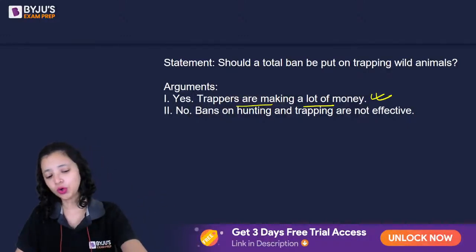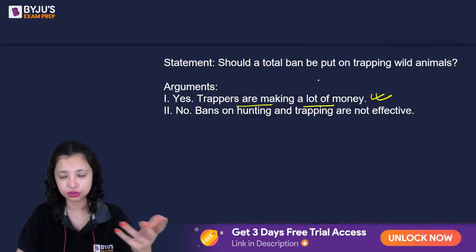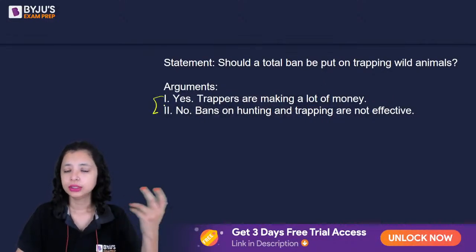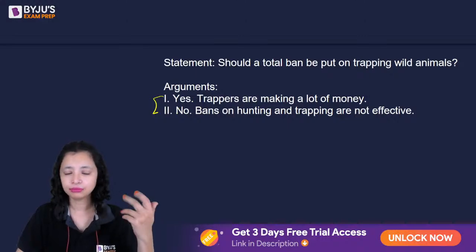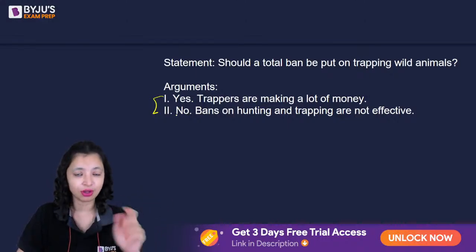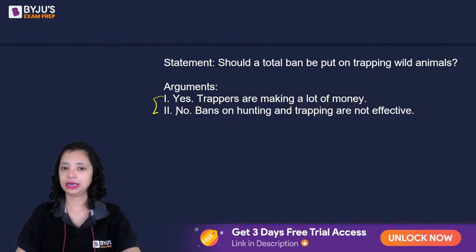Solve this question. According to you, which one of these is weak or which one of these is strong? The answer could be both are strong. The answer could be A is strong only. The answer could be only B is strong. Or the answer could be neither of them are strong. What do you think should the correct answer here be? And then I'll explain the logic.